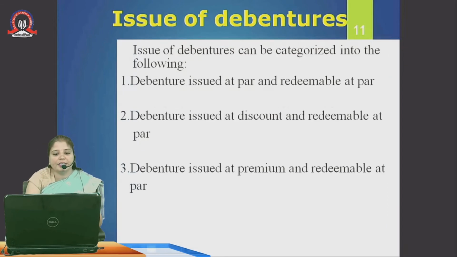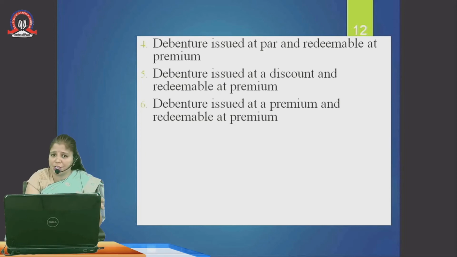There are different cases, like debentures issued at discount. For example, if the face value of the debenture is 10 rupees and it is issued at 9, but when we are paying it, it is at 10, that is redeemable at par. Debentures issued at premium means that face value is 10, but when we are issuing it, we are getting an amount of 12, that is 2 rupees as a premium. But when we are redeeming it, that is repayment, it is at 10 rupees. That is called debenture issued at premium but redeemable at par.